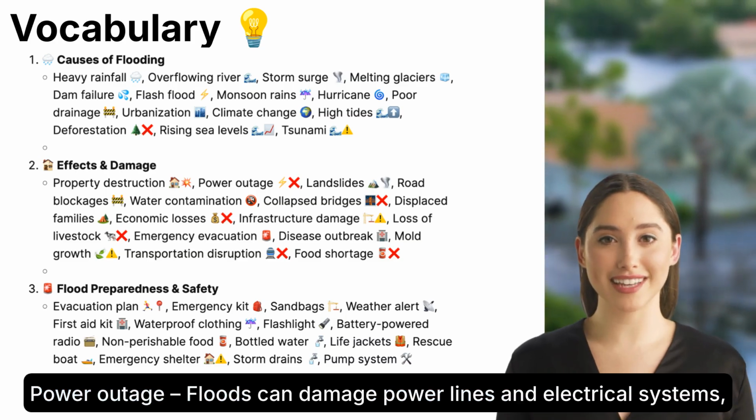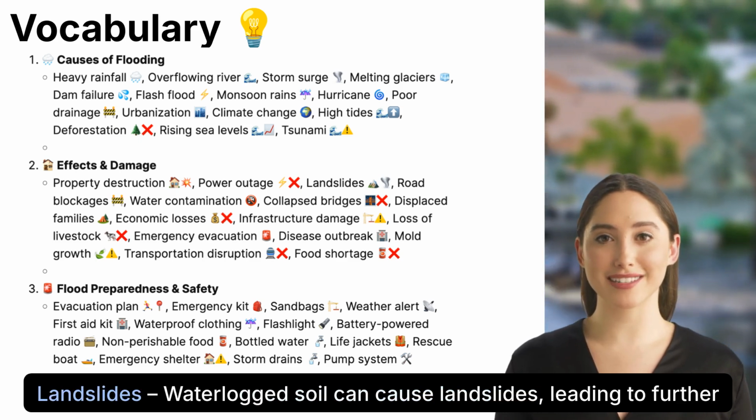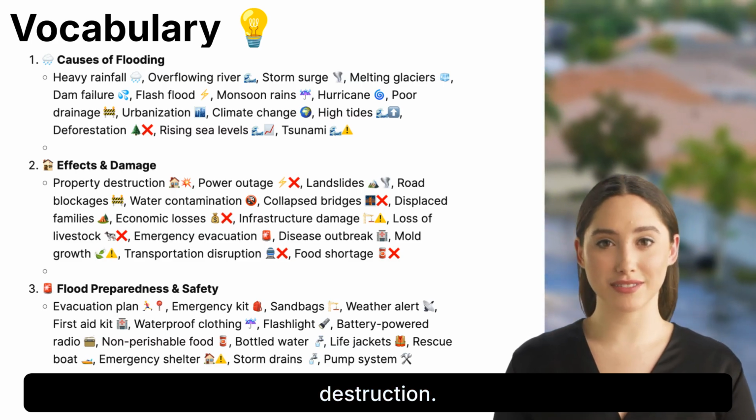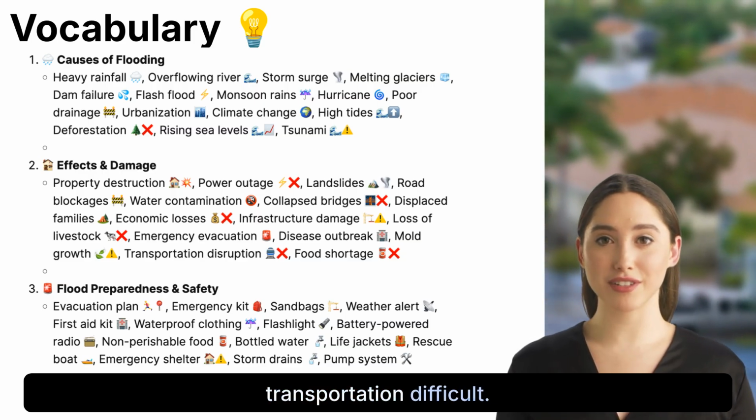Power outage. Floods can damage power lines and electrical systems, causing blackouts. Landslides. Waterlogged soil can cause landslides, leading to further destruction. Road blockages. Floodwaters can wash away roads, making transportation difficult.